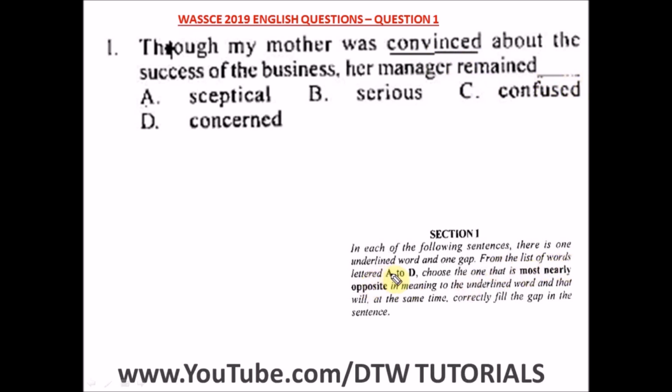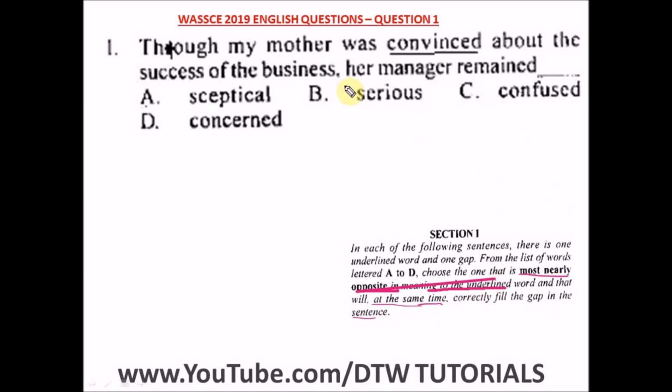From the list of words lettered A to D, choose the one that is most nearly opposite in meaning to the underlined word, and that will, at the same time, note this, at the same time correctly fill the gap in the sentence.